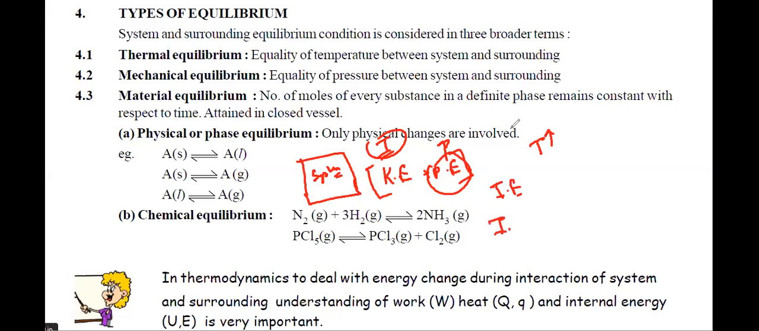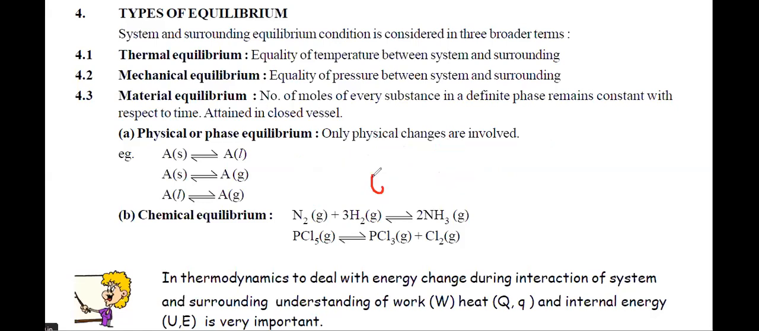So I can say that internal energy, which you can call U, is directly proportional to kinetic energy. And kinetic energy is directly proportional to temperature. Yes or no? So can I say that U will also be directly proportional to temperature? This you have to remember and understand: kinetic energy is a function of temperature.